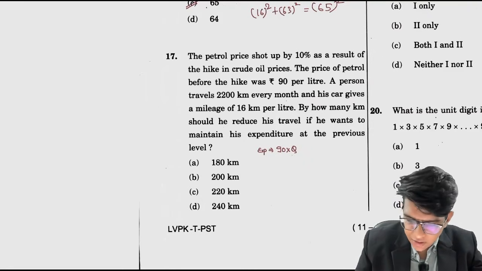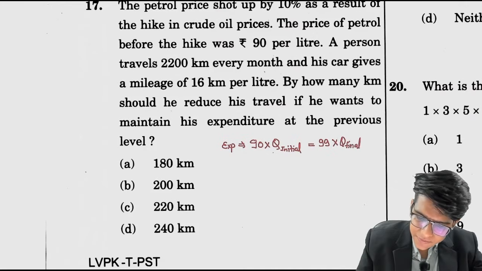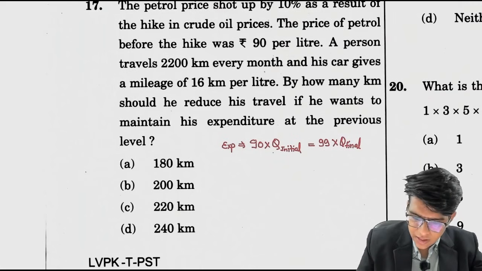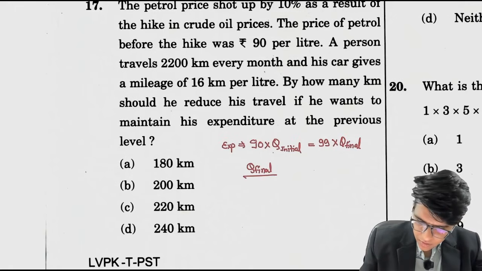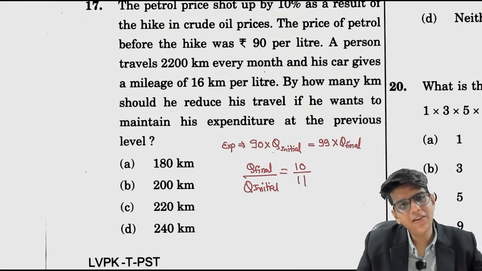Price initial into quantity initial is equal to the price, which has shot up by 10%. So 90 plus 10% becomes 99, into quantity final. The average is the same, so the quantity final upon quantity initial is equal to 10/11. What is the meaning of this?